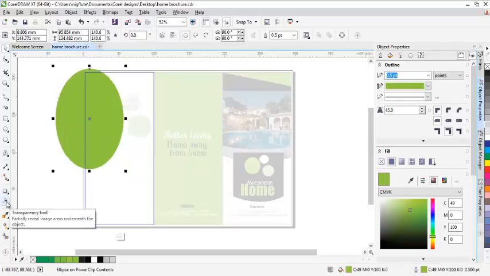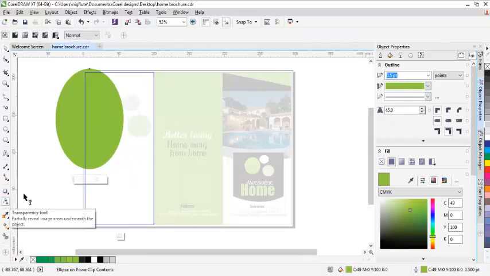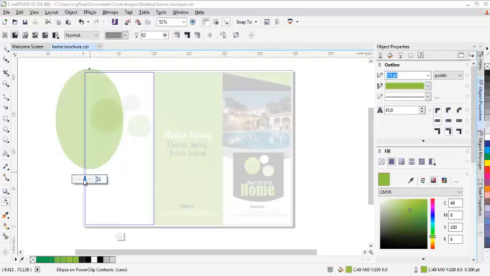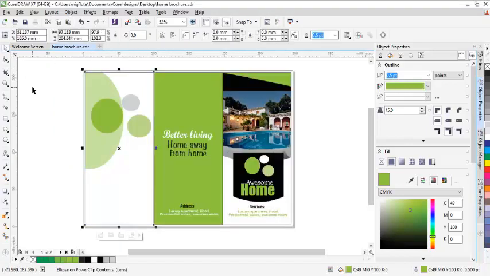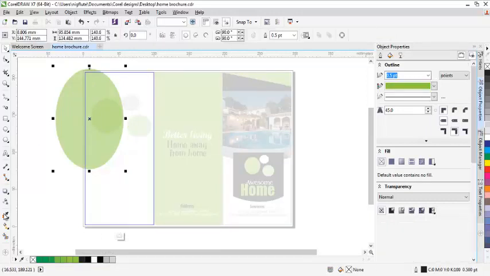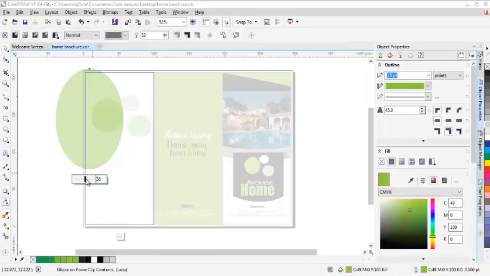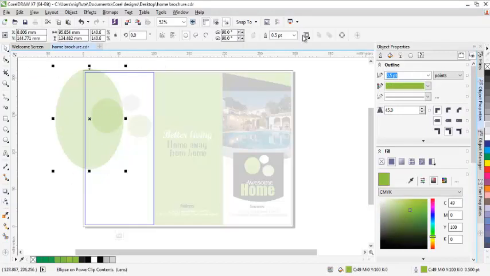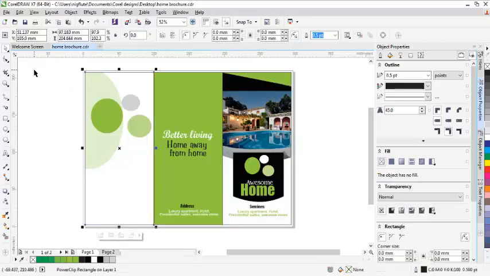This is a transparency tool. Now I'll click on the tool and this pops up. So I will now see, I'll just leave it at that to see. Or let me just increase it. Click on transparency to increase it a bit. I'll remove my outline. Yeah, I think I'm okay. Then